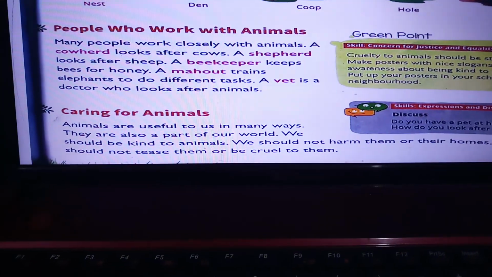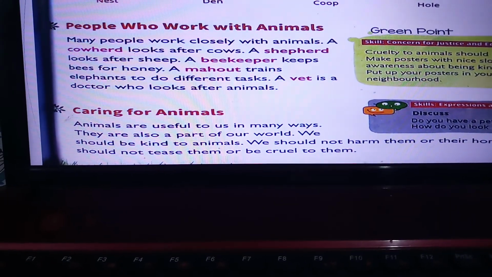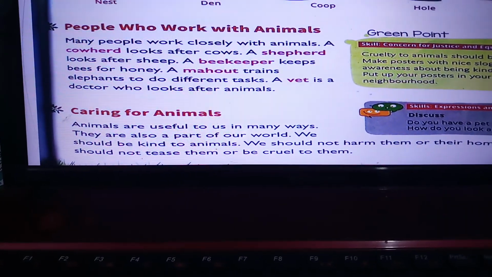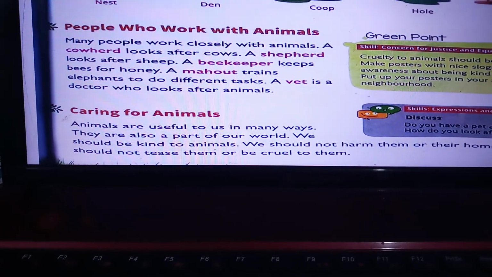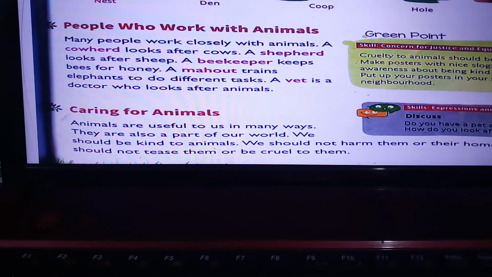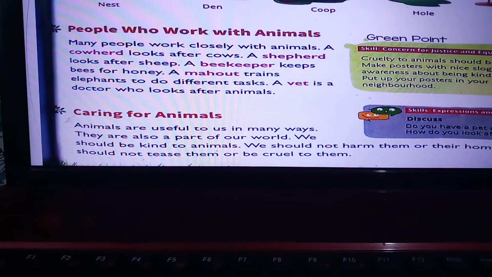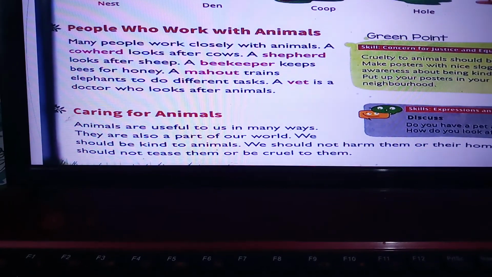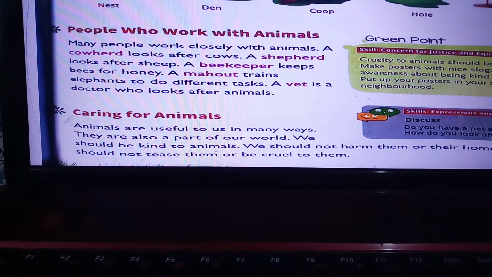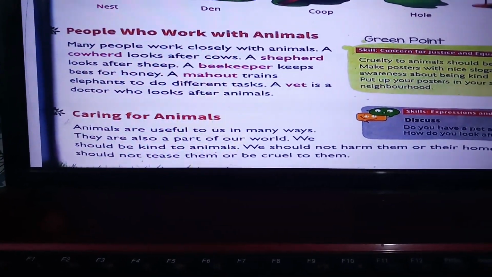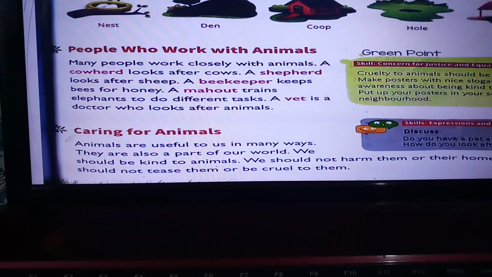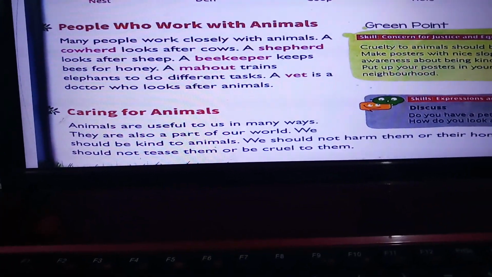People who work with animals. Many people work closely with animals. A cow herd looks after the cows. A shepherd looks after sheep. A beekeeper keeps the bees for honey. A mahout trains elephants to do different tasks. A vet is a doctor who looks after animals. So these are the people who work with the animals.